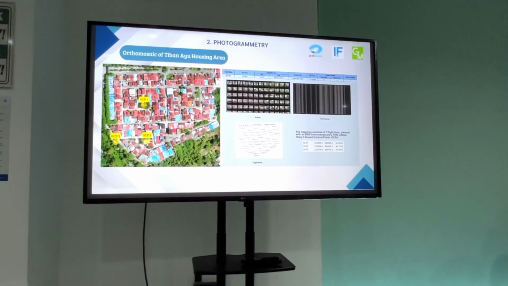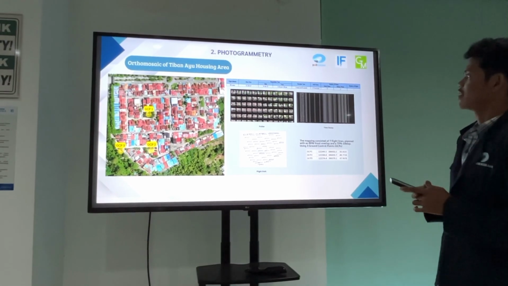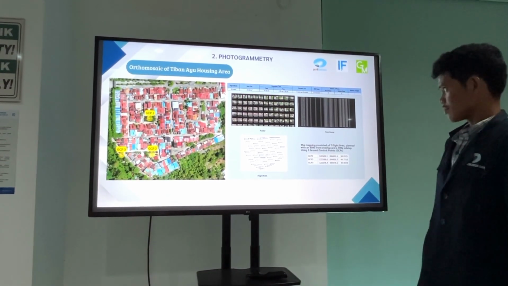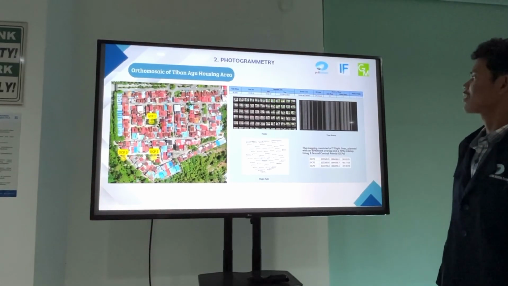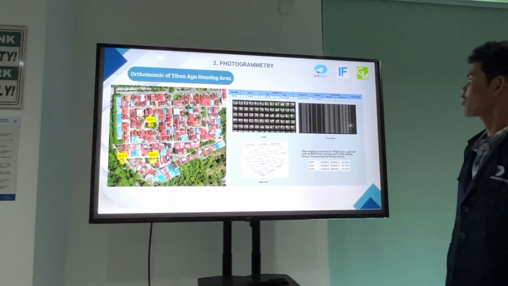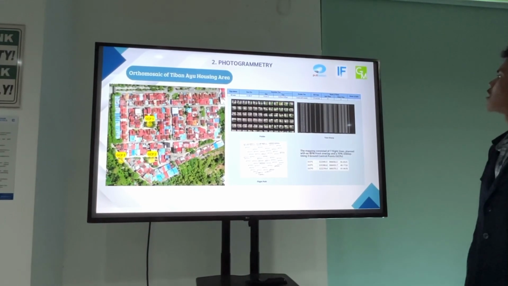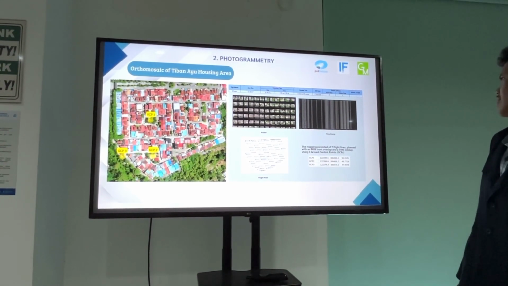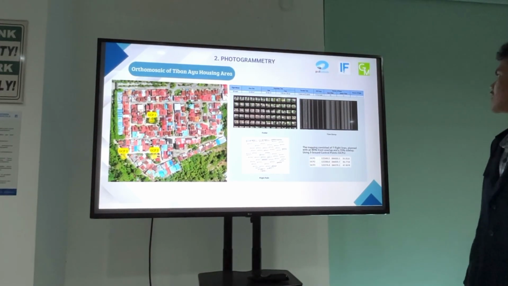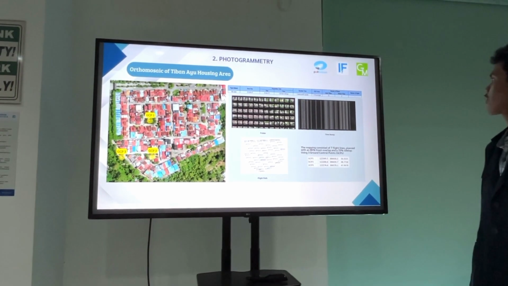Next. The orthomosaic of Tiban Ayu housing area. The area size is 28,058 square meters, and the acquisition date is 34 October 25. Duration time 5 minutes and 20 seconds. Number of photos 72, oblique photos 6, number of flights 1.